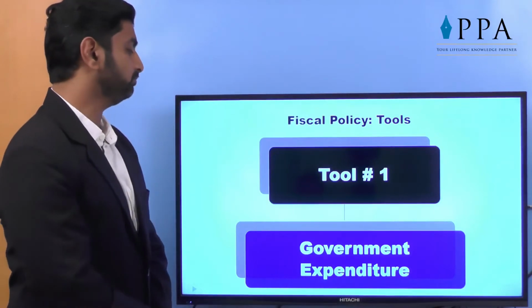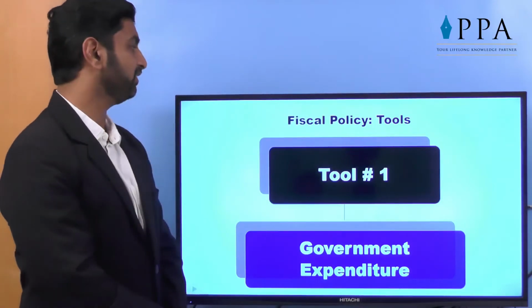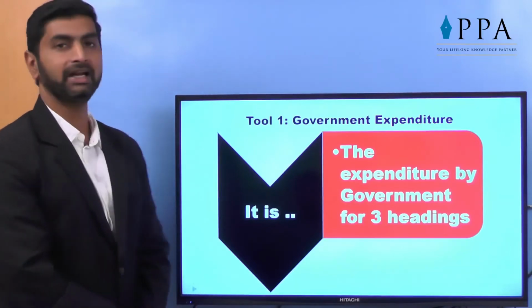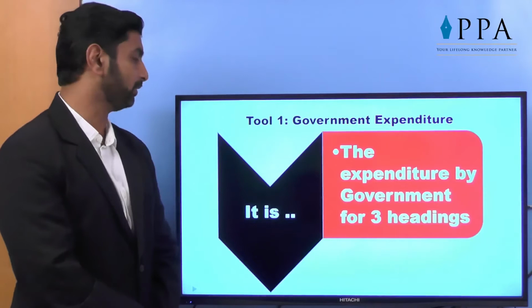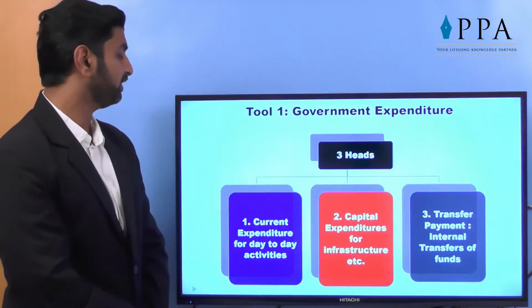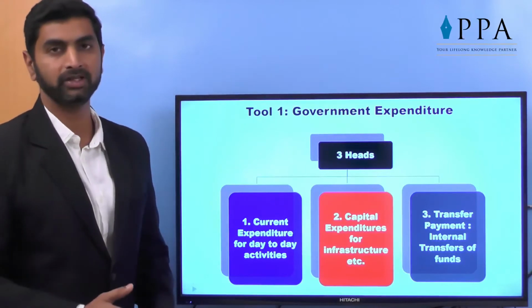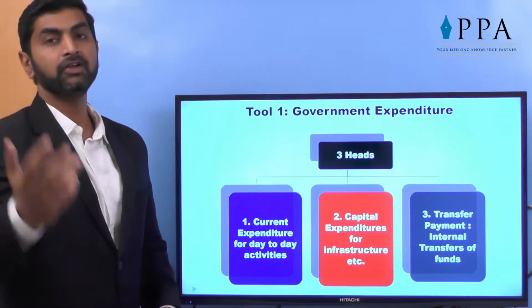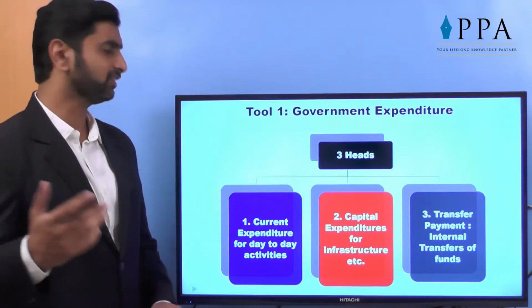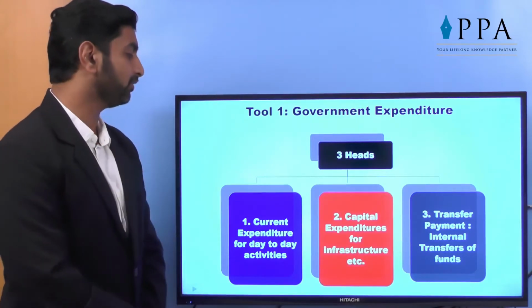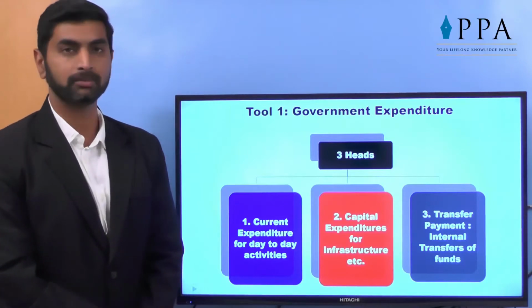Tool number 1 is government expenditure. Let's see how it works. It is the expenditure by government under 3 headings. On which heads does the government make expenditure? The 3 heads are current expenditure for day-to-day activities, like salaries of government employees, maybe fuel purchased for government vehicles. Capital expenditure by government for infrastructure, that is long-term activities.